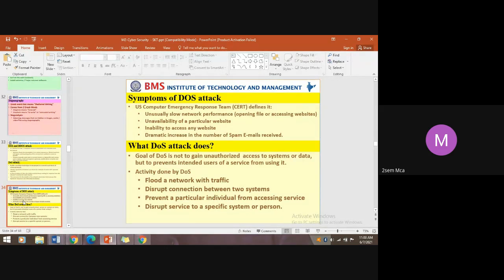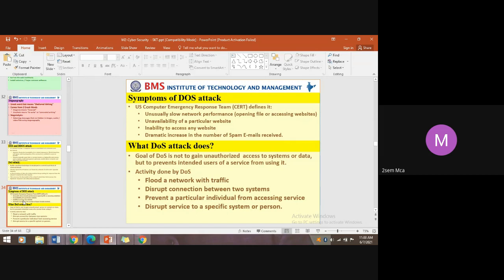In case of availability, since a lot of bandwidth was consumed by a different set of packets, in such cases there is a possibility of delay in the services. In that case, the website may not load. Similarly, inability to access any website means a lot of bandwidth is consumed by unwanted traffic. Then, as an intended user, you are unable to locate the specific website you are searching for.